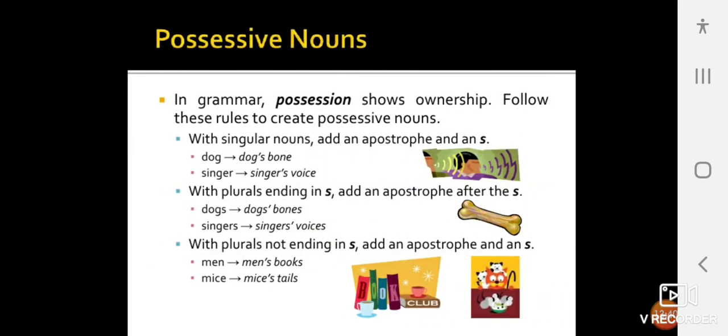Possessive nouns. In grammar, possession shows ownership. Follow these rules to create possessive nouns. With singular nouns, add an apostrophe and an s. Dog's bone, singer's voice. With plurals ending in s, add an apostrophe after the s. Dogs' bones, singers' voices. With plurals not ending in s, add an apostrophe and an s. Men's books, mice's tales.